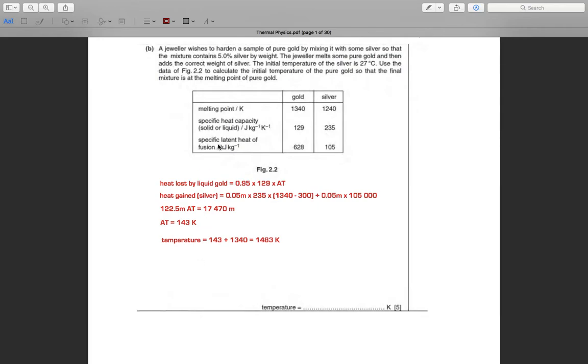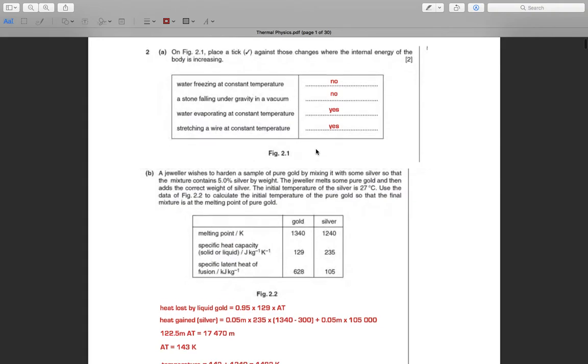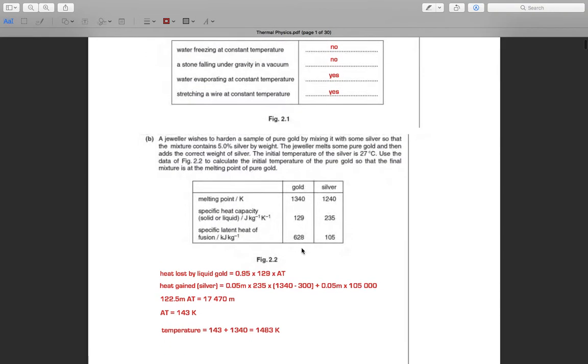The gold has a mass of 0.95, because this is 5% silver, so 95% is 0.95, times the specific heat of gold, and delta T. And the heat gained by silver is 0.05, because this is 5% silver by weight.